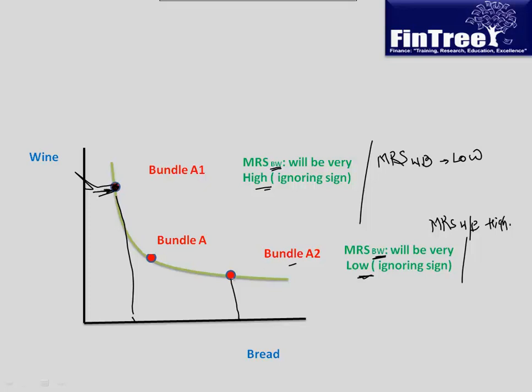But here, this is the other way around now. How many units of bread would you be willing to part with to have one unit of wine? You have too little bread here and too much wine, so you would be willing to part with a smaller amount of bread. Are we good to move on?